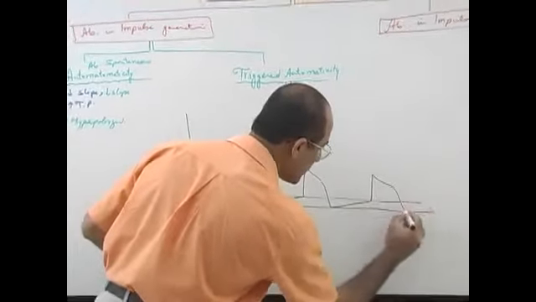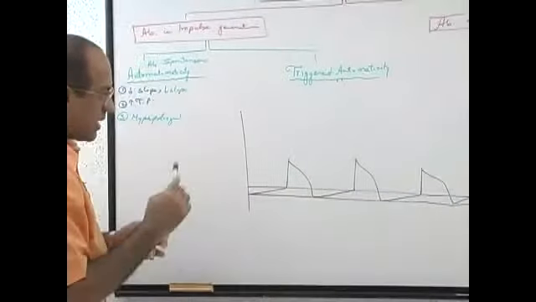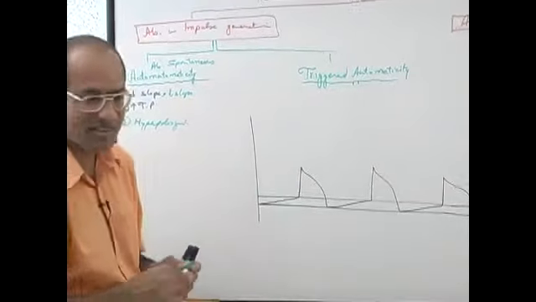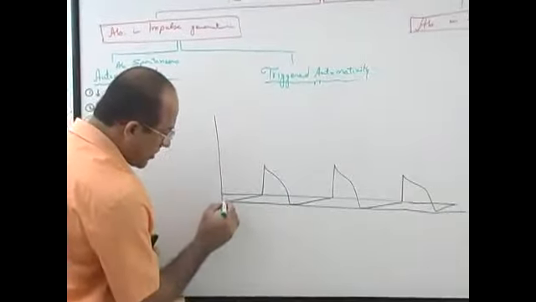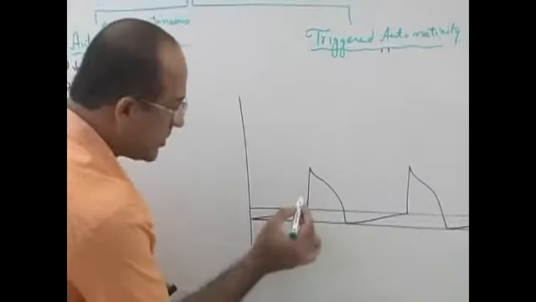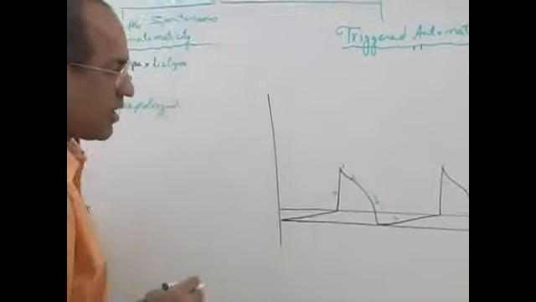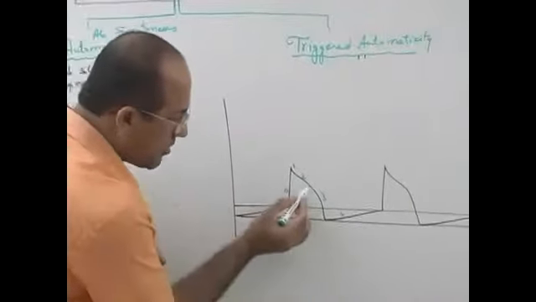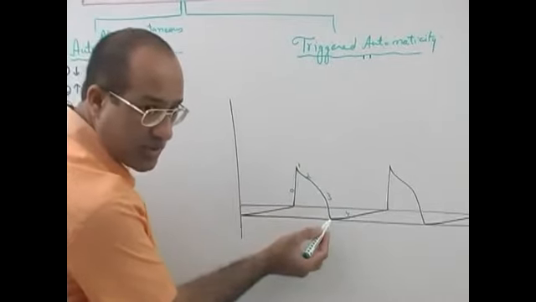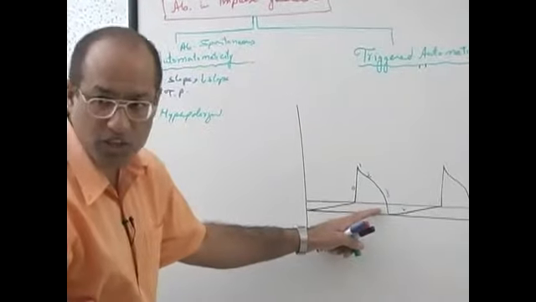Am I clear? Now, let's suppose I use a drug which does not allow the potassium to efflux. This activity is going normal. Only thing is that, this is repolarizing current in phase 3. This was phase 0, phase 1, 2, 3 and phase 4. Right? During this phase, membrane is rapidly repolarizing. Why is it repolarizing? Due to heavy potassium efflux. And this potassium efflux is by voltage gated potassium channels.